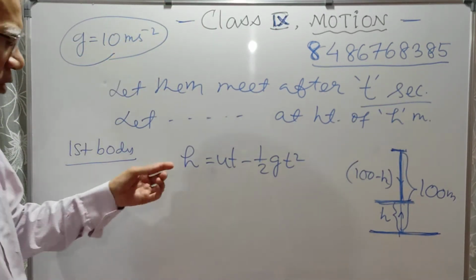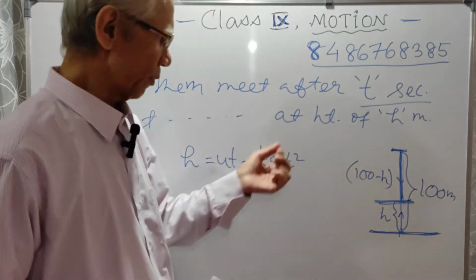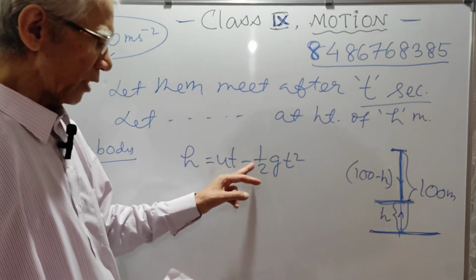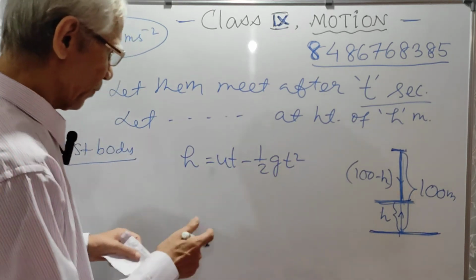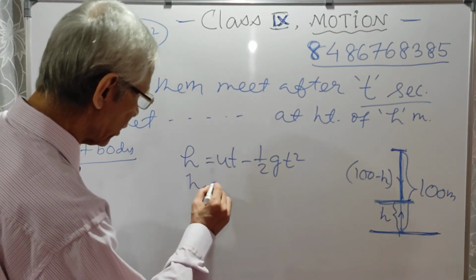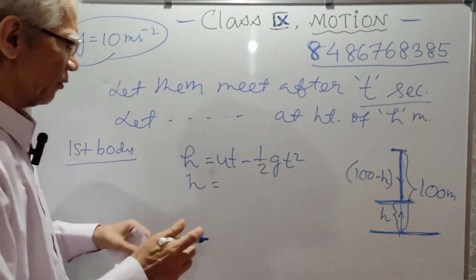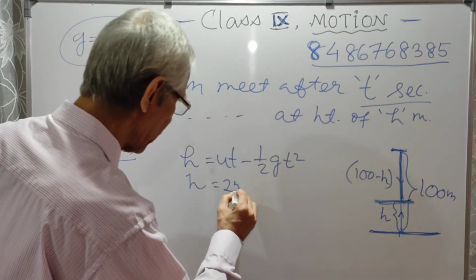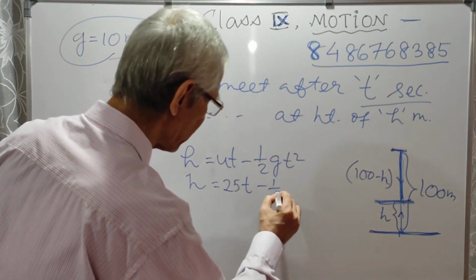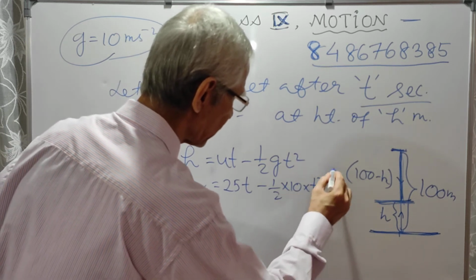Now in the formula h equal to ut plus half at square, since the body is going up, it will be minus retardation. So h equal to ut minus half gt square. Now u is given in the question as 25. So h equal to 25t minus half into g, which is 10, into t square.